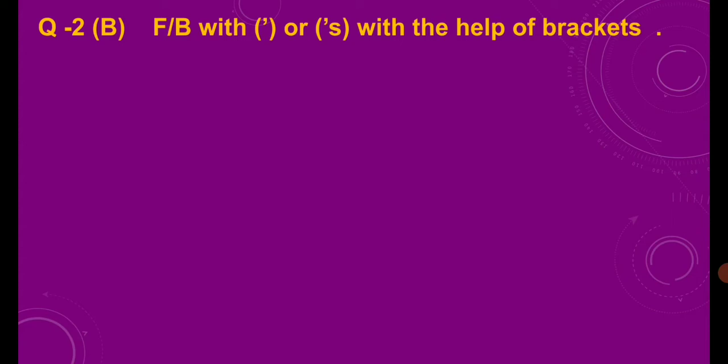As we know, we use apostrophe s with the singular form of the noun, and also with plural nouns which do not end with s or es. At that time we add both apostrophe and s. But wherever the noun ends with s, we use only an apostrophe to show the possession of a particular thing. So this is the rule.